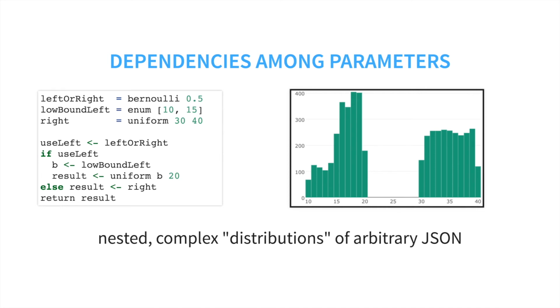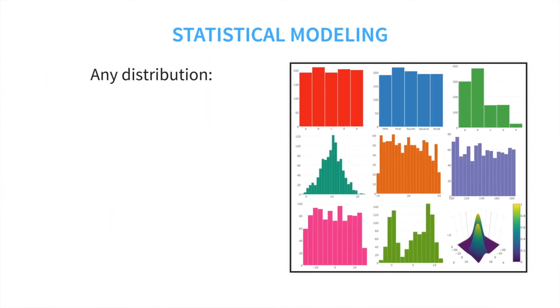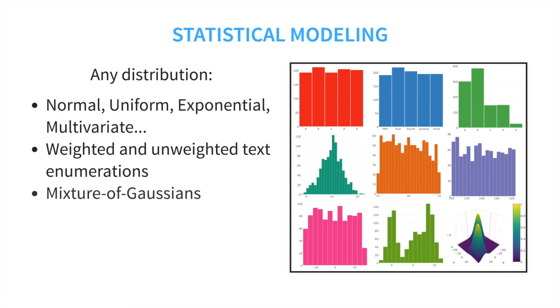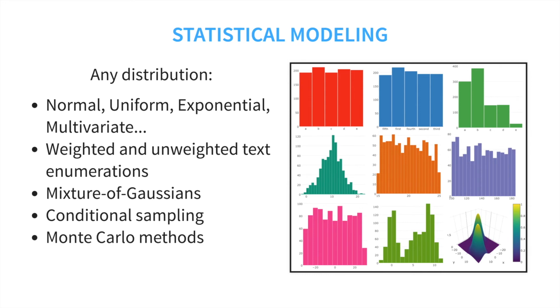All of this allows for easy incorporation of statistical models as a part of the test. We support any type of distribution, and when sampling, we can incorporate statistical methods. For instance, we can hold one variable fixed while varying others, or we can use Monte Carlo methods, for instance, if you wanted to uniformly sample the state space, but vary the density between points. We hope to iterate closely with your teams on parameter modeling.